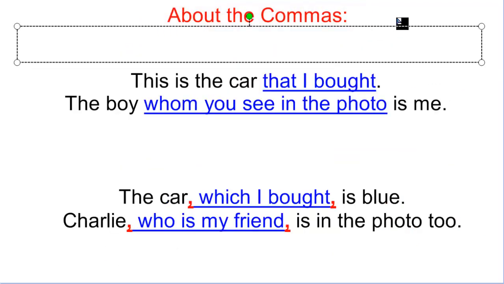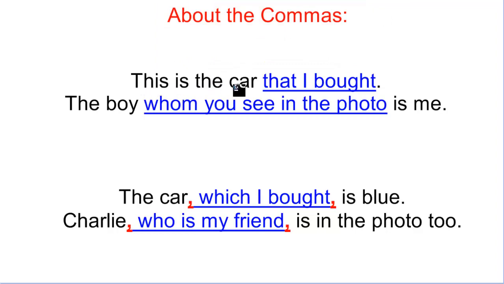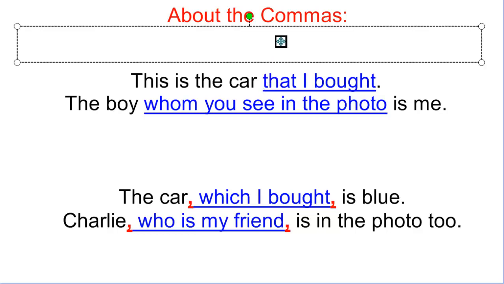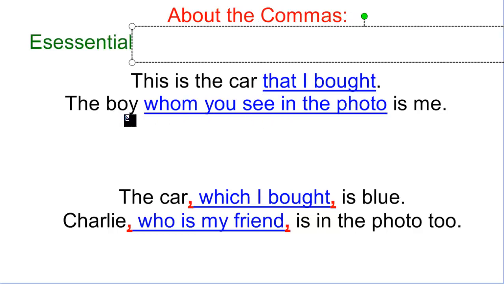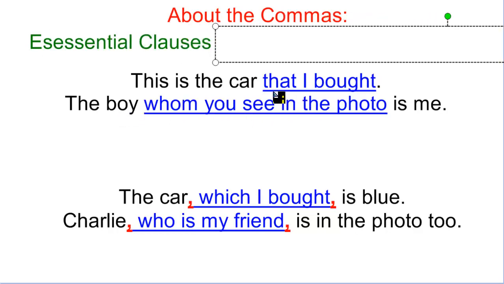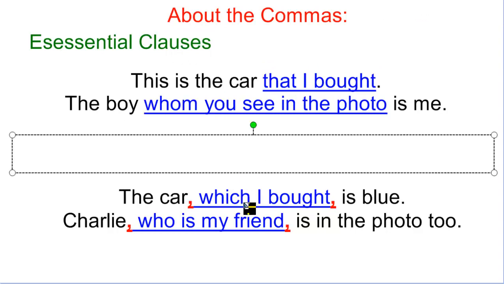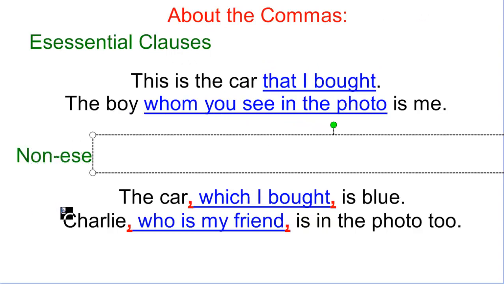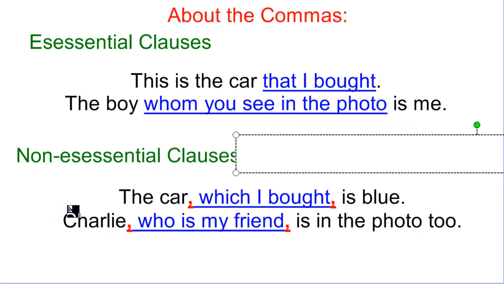Now, about the commas. There is a distinction that we have to make. In some situations, you don't put commas, but in some situations, you put commas. So there are some rules that you have to follow, and it's going to depend on the importance of the commentary. Sometimes, as we said before, relative clauses are commentaries. So in this case, a relative clause that is important is going to be called an essential clause. Okay, it's going to be an essential clause. And a relative clause that is not very important for the sentence is going to be called a non-essential clause.